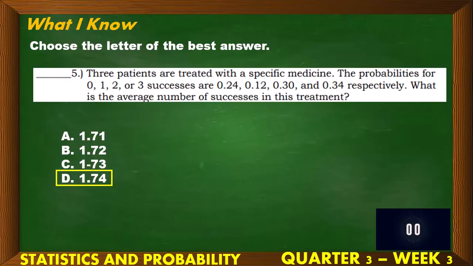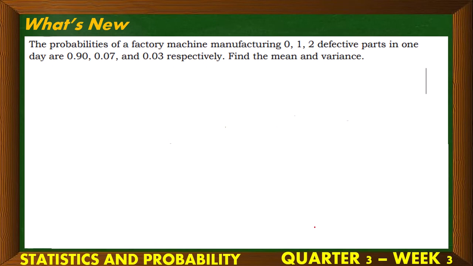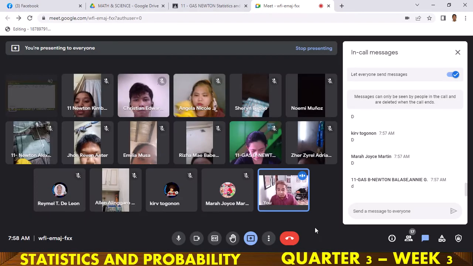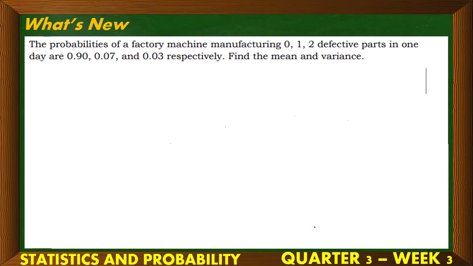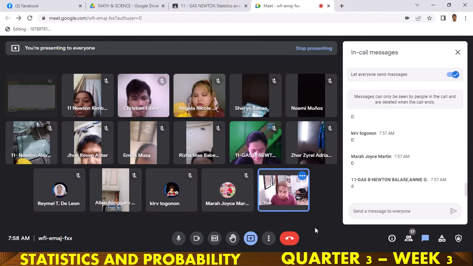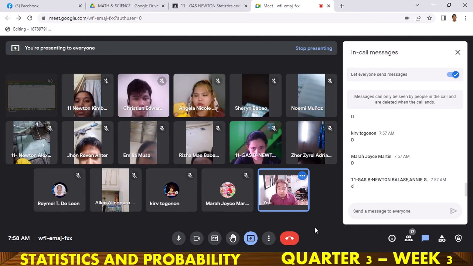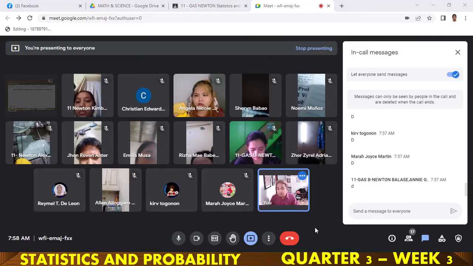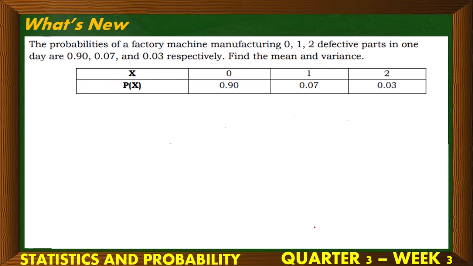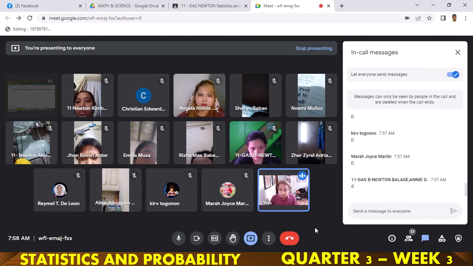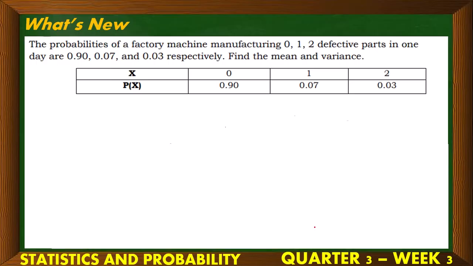For our first word problem, we have here the probabilities of a factory machine manufacturing 0, 1, 2 defective parts in one day are 0.90, 0.07, and 0.03 respectively. Now, we have to find the mean and the variance. No? Actually, ito yung last week, ganito yung ginawa natin. Parang recall na lang to. Okay? So, the first one is to construct a table, of course. No? Ilagay na natin yung mga corresponding probabilities dun sa ating random variable.